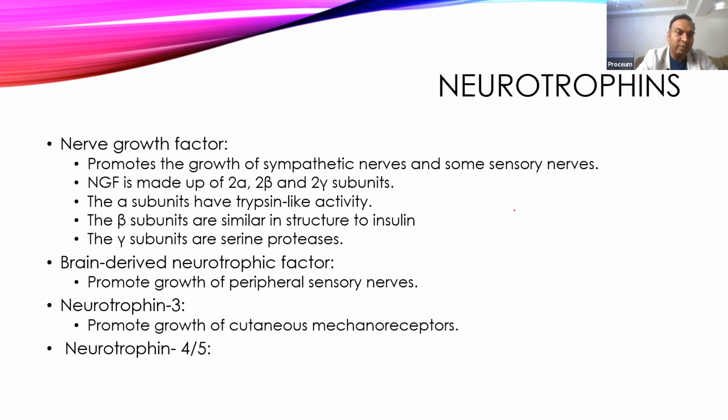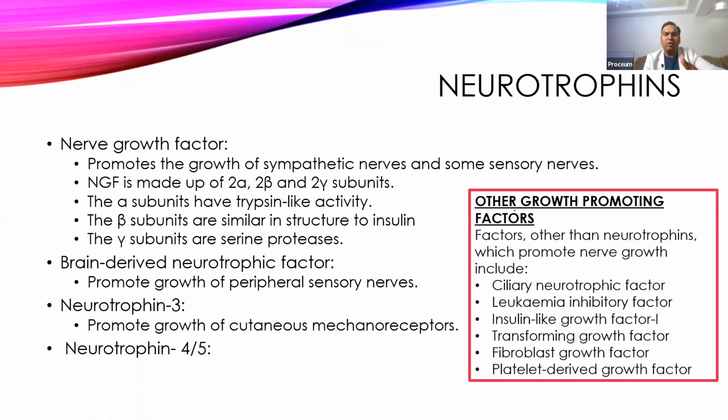These are made up of polypeptides, and they promote the growth of sympathetic and some sensory nerves. Then there is brain-derived neurotrophic factor, which promotes the growth of various sensory nerves. Neurotrophin 3 promotes the growth of various mechanoreceptors, and then there are neurotrophin 4 and 5, which also promote the growth of various cells. There are other growth factors also present, like cellular neurotrophin, leukemia inhibitory factor, insulin-like growth factor, and so on.